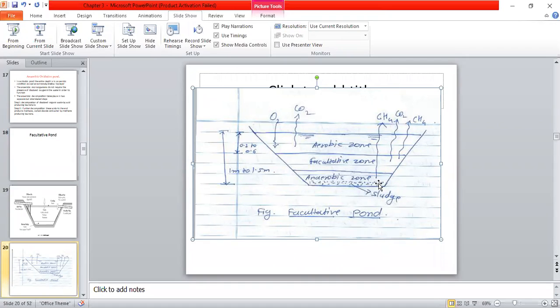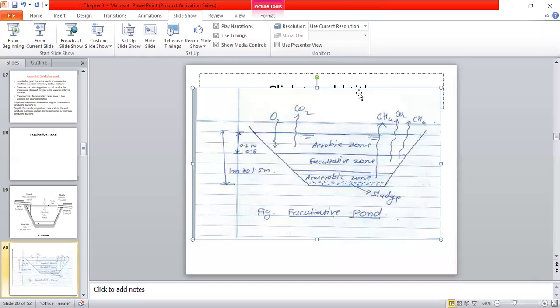At the top, in the range of 0.2 to 0.6, it will be a naturally aerated area, and hence it will be an aerobic zone. But in between these two zones, whatever passage remains will work as a facultative zone.